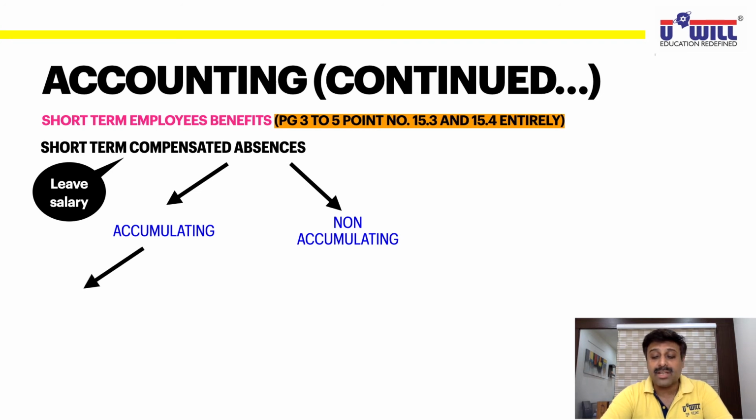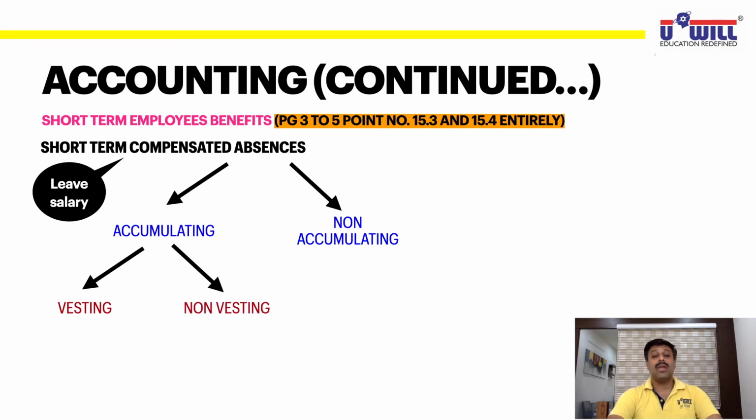Within accumulating, there are further two types of short-term compensated absences. One is vesting, the other is non-vesting. Now, what is vesting? Vesting means giving. Giving what? Cash. So, this year, if you have taken 15 days leave, 5 days accumulated. Second year, if you have taken 8 days leave, 12 days accumulated. Third year, you can take cash for those 17 days leave if you are in need of money. Company will pay you cash for those 17 days in the third year if you want it. Otherwise, you can accumulate it for further years also. But whenever you want, you can encash that.